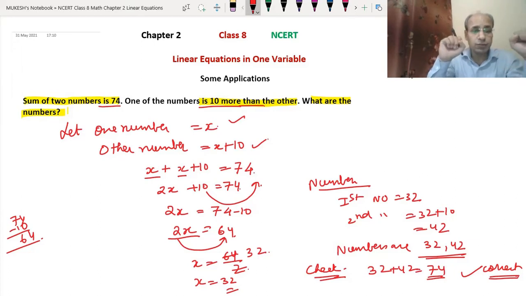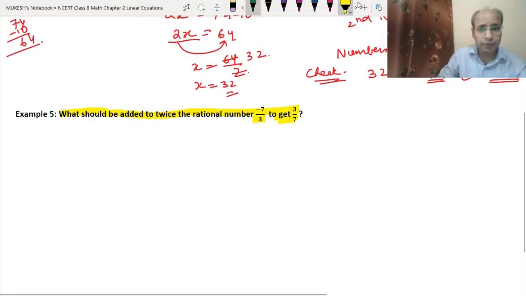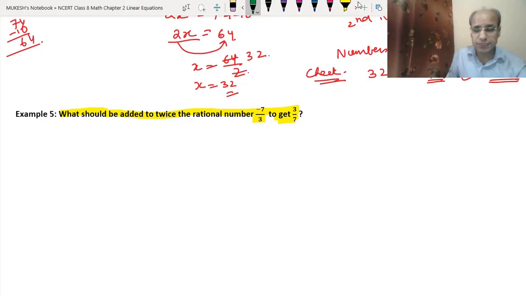Okay. So now we will do example number 5, from where the applications are started. See, in this example we have: what should be added to twice the rational number minus 7 upon 3 to get 3 upon 7. So that means what should be added. So we will write, let the number to be added be x.